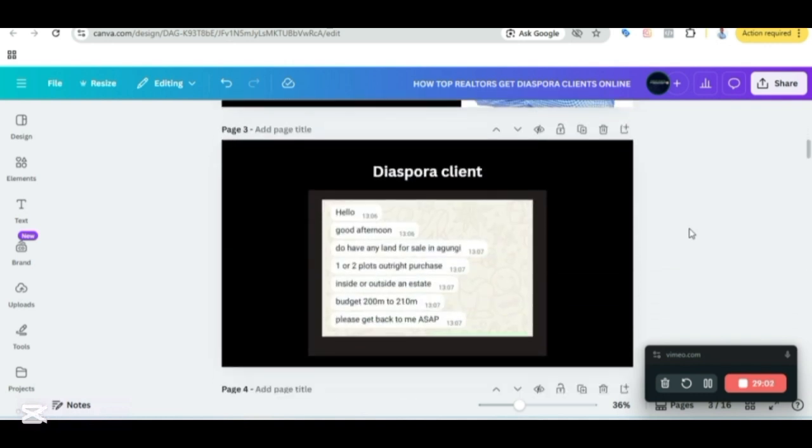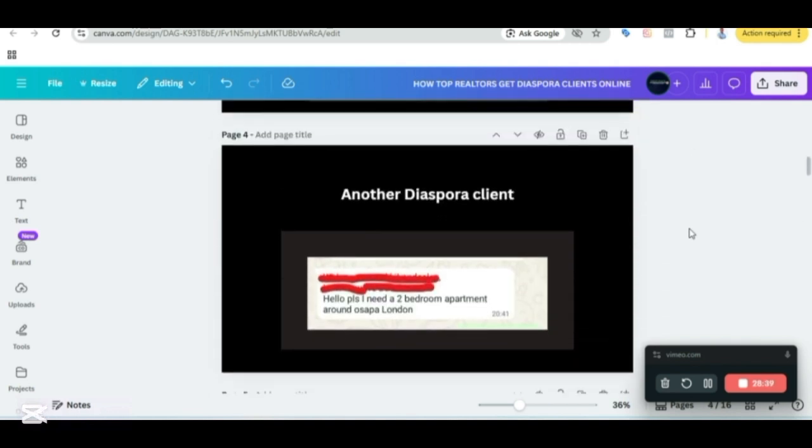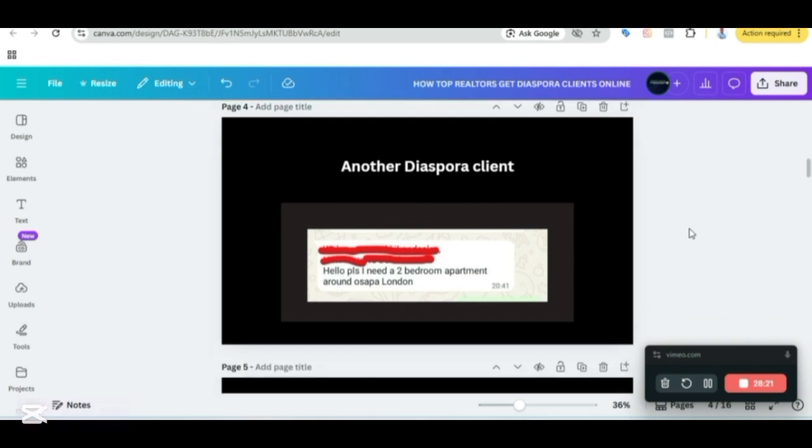With this system, with this process, we've gotten Diaspora clients, and mind you, this is without paid ads. These clients want to buy land in Lekki, in Agongi, and all of that. We've also gotten another client that wants an apartment around Osaka, London, Lekki. So these are Diaspora clients using the system.